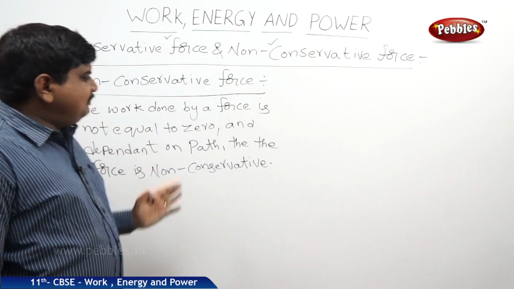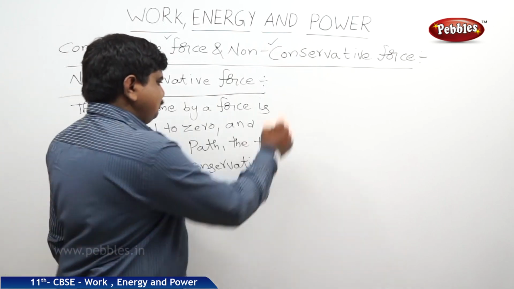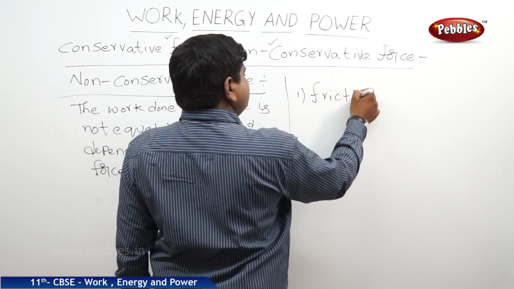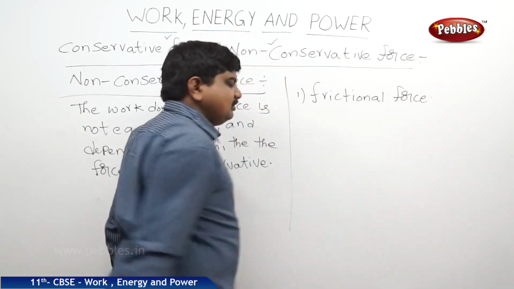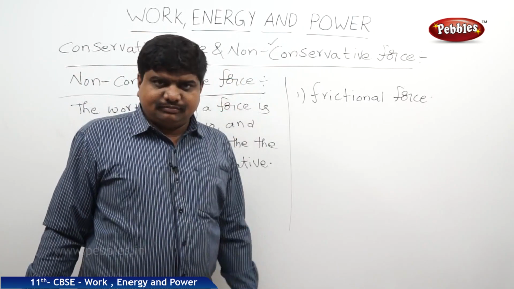So what is the meaning of dependent on path and total work not equal to 0? Let us take a frictional force. Frictional force is always opposite to the direction of the applied force.